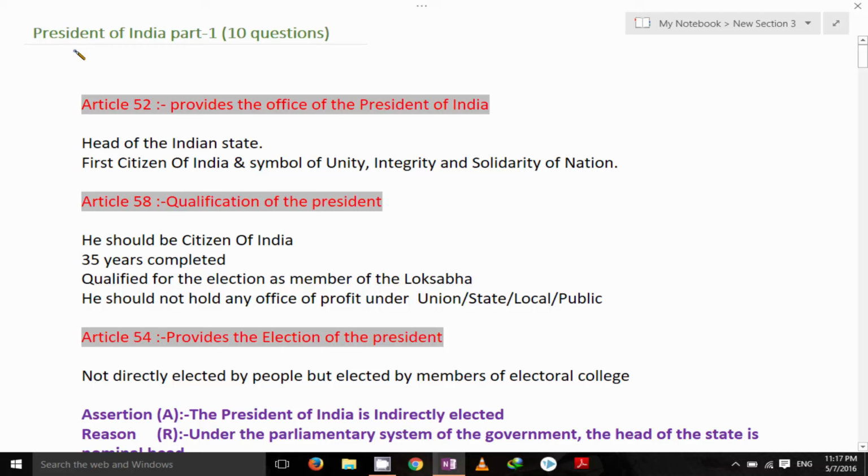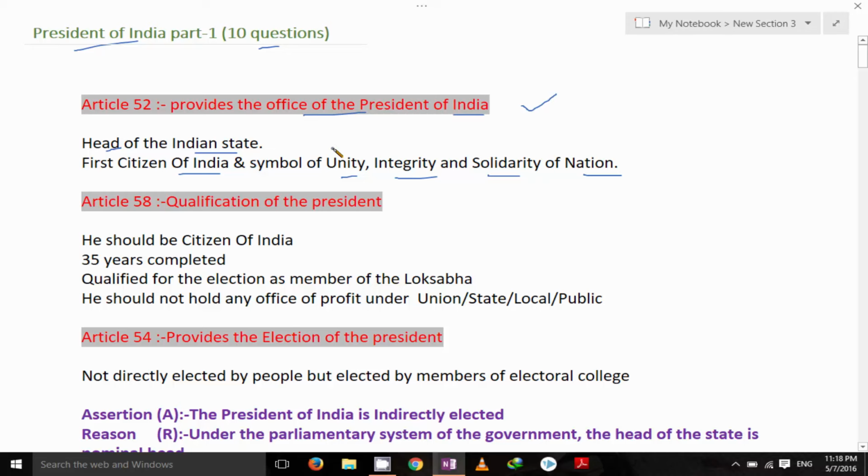Today we are going to learn President of India along with 10 questions. So Article 52 provides the office of the President of India. He is the head of Indian state and he is the first citizen of India. He is a symbol of unity, integrity and solidarity of the nation. Article 52 provides the office of the President of India.